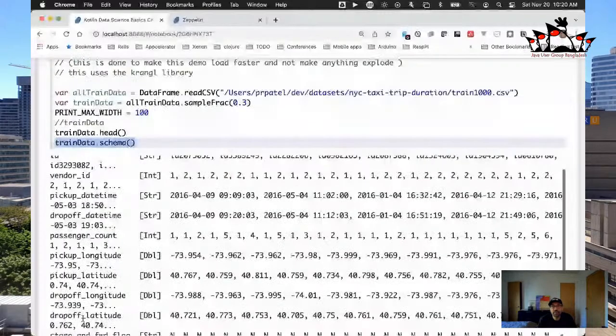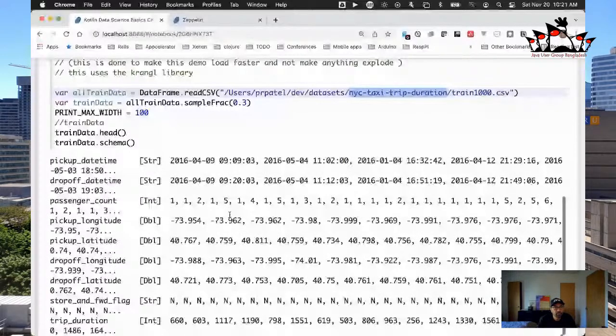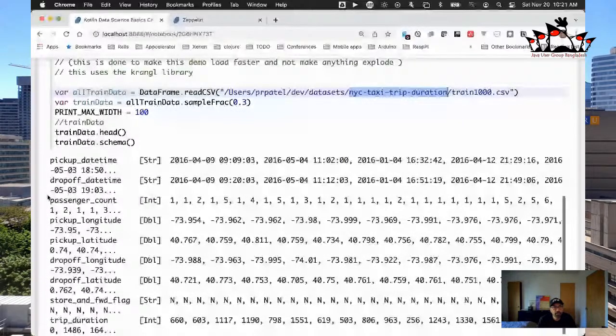And if you haven't figured it out, this data set is an open data set that you can grab, which is on New York City taxi trip durations. So it has data for taxi trips, where it started with latitude and longitude, where it ended, how long was the trip, et cetera, et cetera. So that's the data set that we're going to be working with this morning. All right, so let's scroll down a bit.